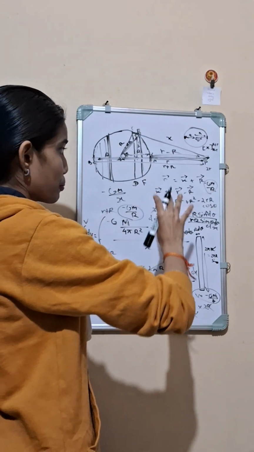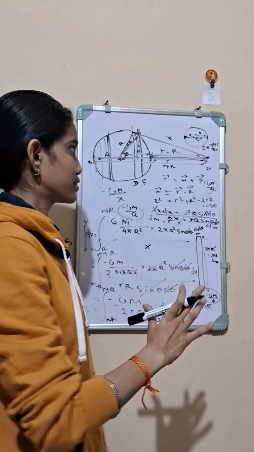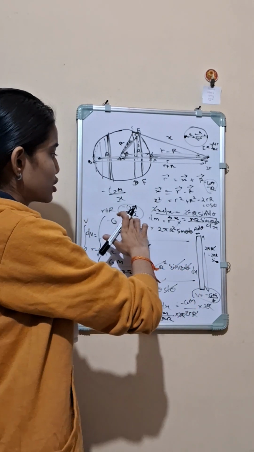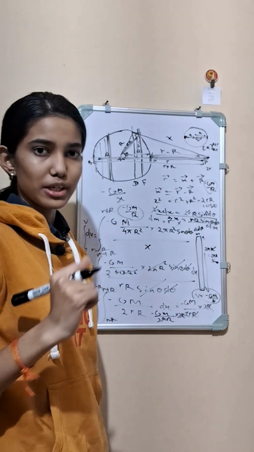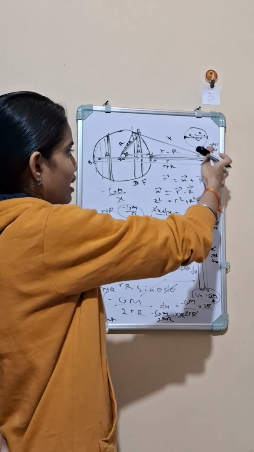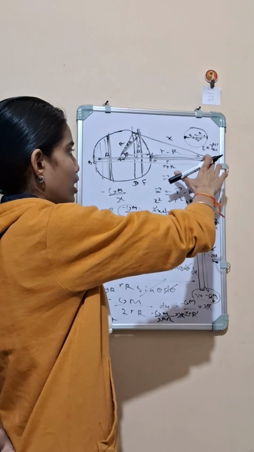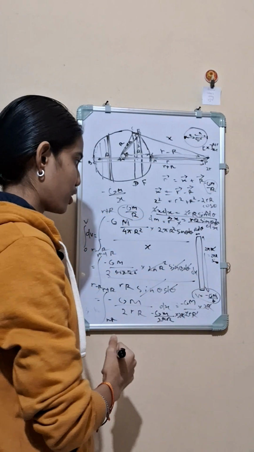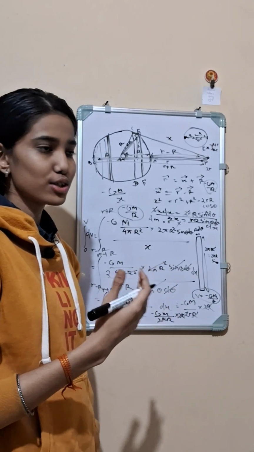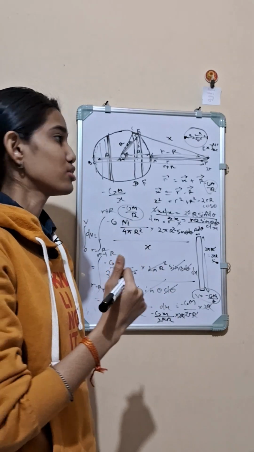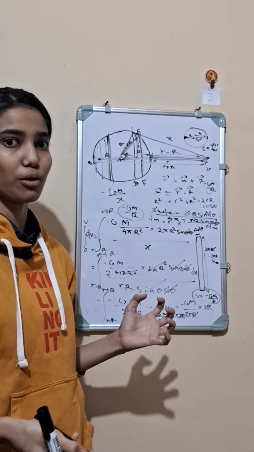So for a point inside the sphere and on the sphere, the potential is the same and is equal to minus GM by capital R, that is the radius of the sphere. And for a point outside the sphere, it depends upon the distance from the center and is equal to minus GM by small r. You can get notes on these things. Actually, those are notes I make for taking classes. So you can use these to once again revise these topics.